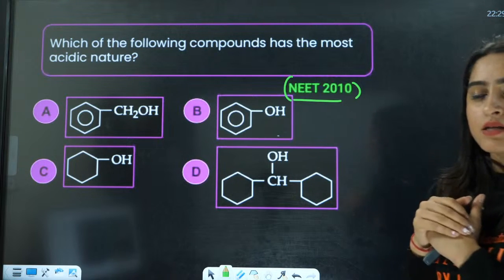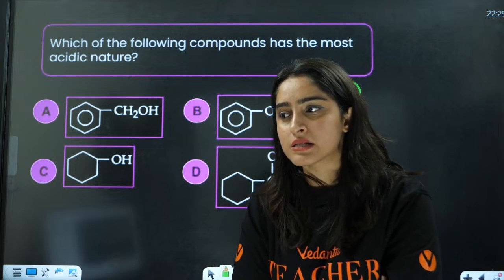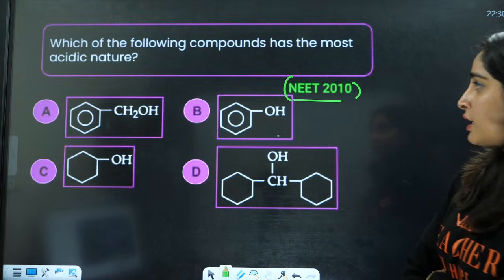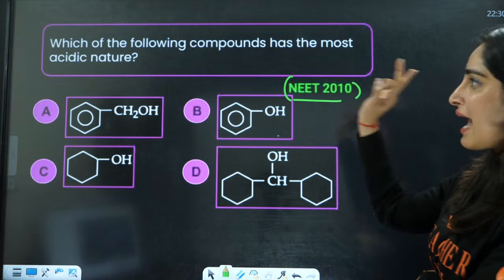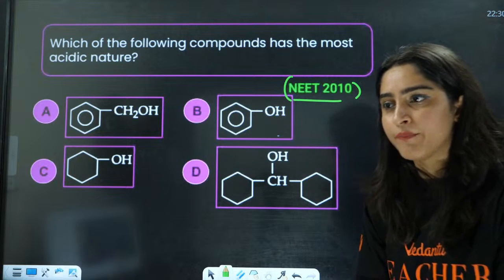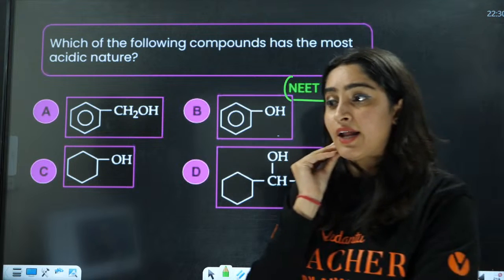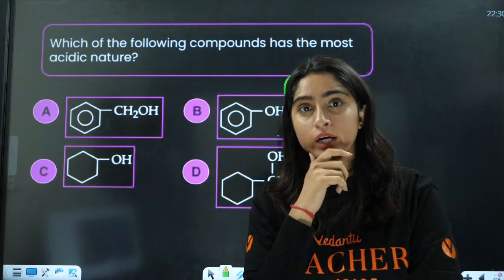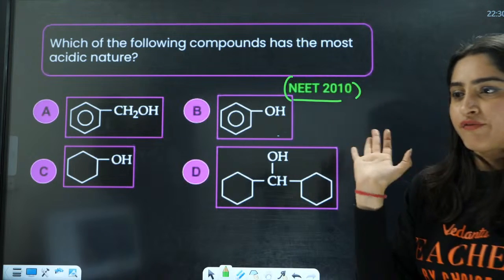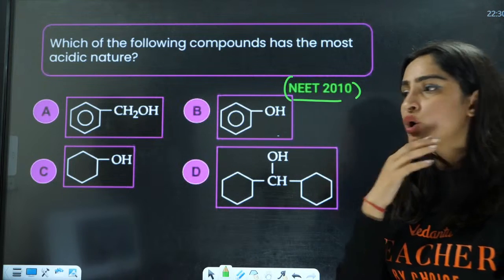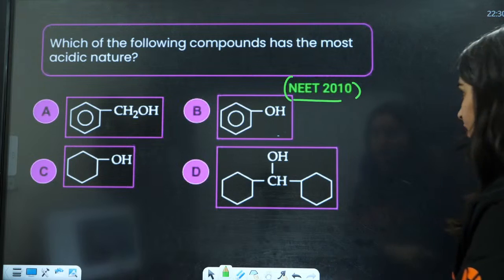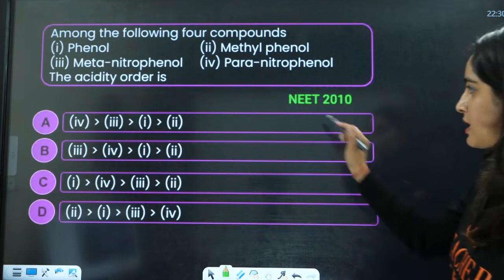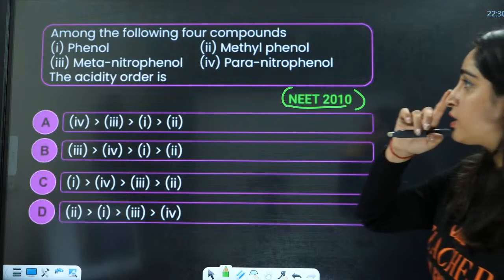Where there is maximum resonance in this case? Which has maximum resonance, everybody? 2010 question, which of the following has the most acidic nature? As you can see, the level is increasing. The first question that we did, the level was good. Now the level is not that much. So here the answer is very simple. Phenol is the correct answer, because of resonating structures. Now next we have NEET 2010.